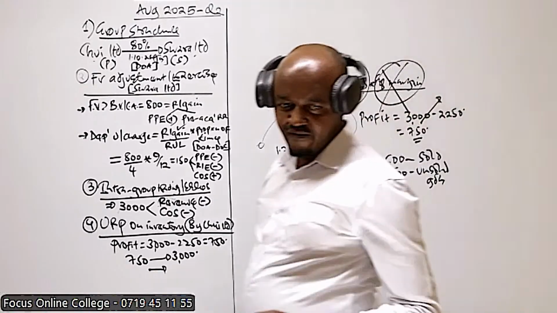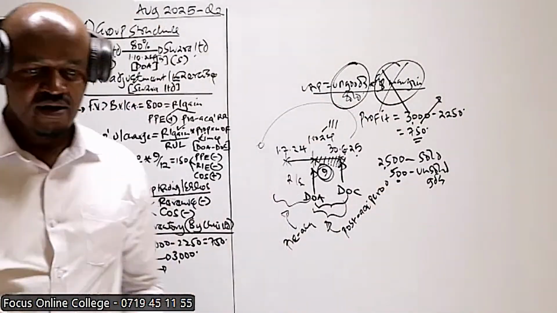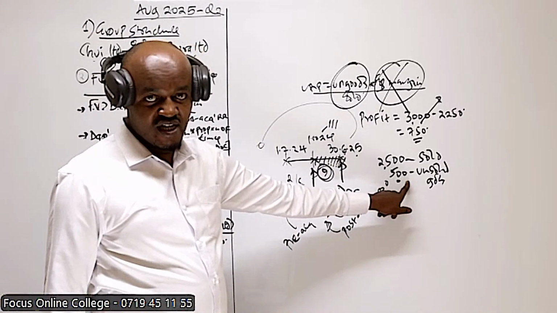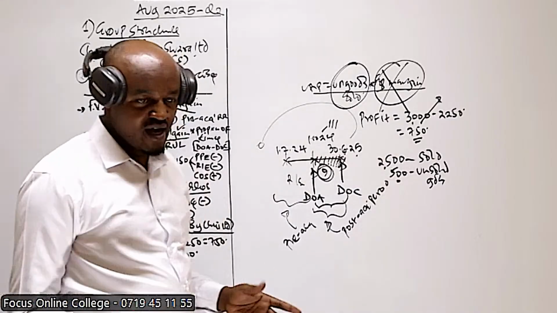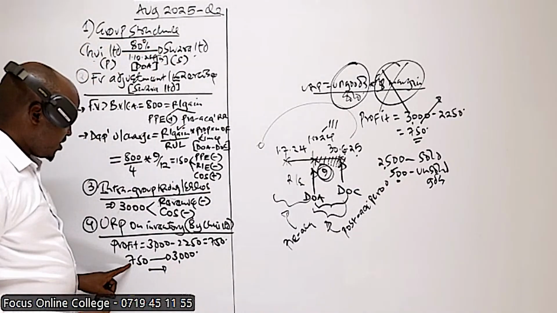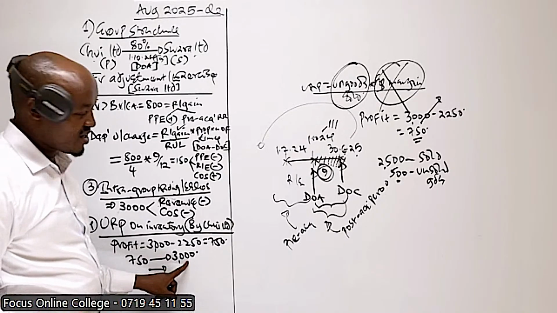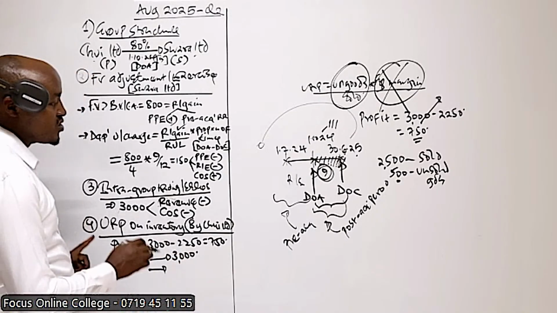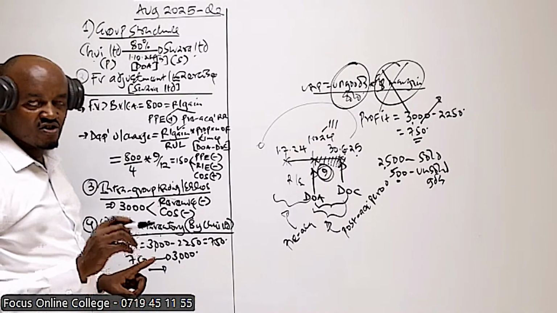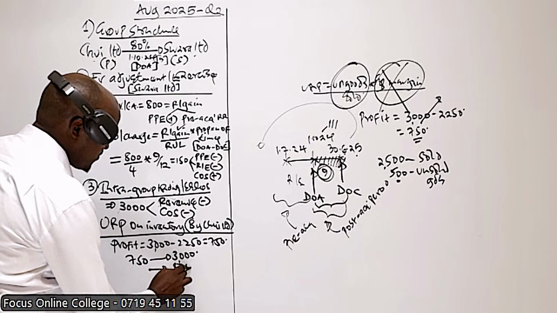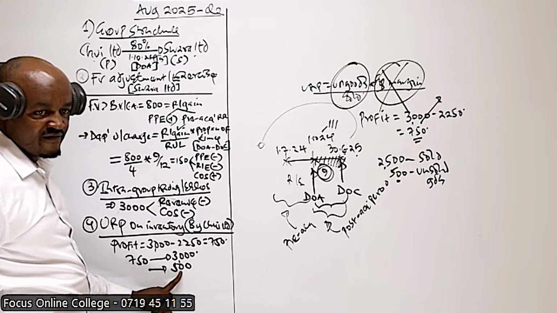So therefore, the profit which was not realized will be based on the goods not yet sold. HL made a profit of 750 based on the goods which had a value of 3 million. So what we are interested in is the profit not realized. The profit not yet realized is for goods having a value of 500,000.